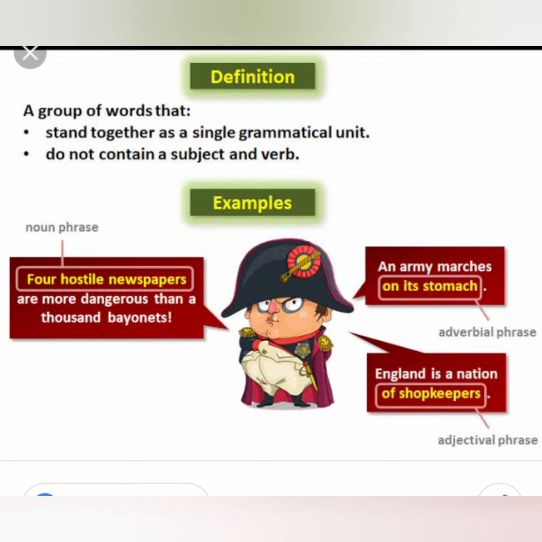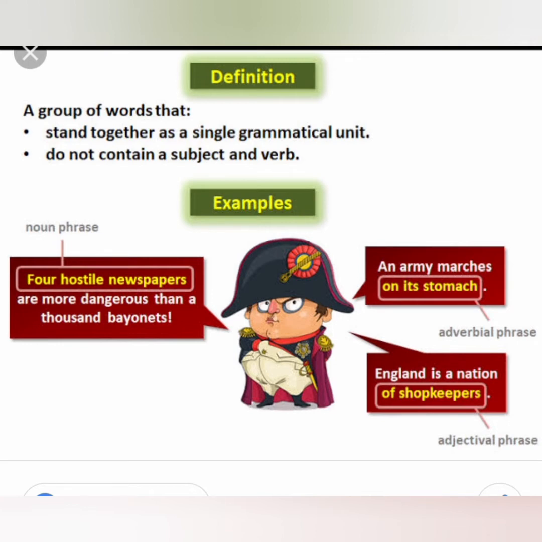Okay, let us go into the topic. Today, we are going to learn about phrases and clauses. A phrase is a group of words that stand together as a single grammatical unit and do not contain a subject and a verb. This is not a new topic, you might already have learned it. There are types of phrases.